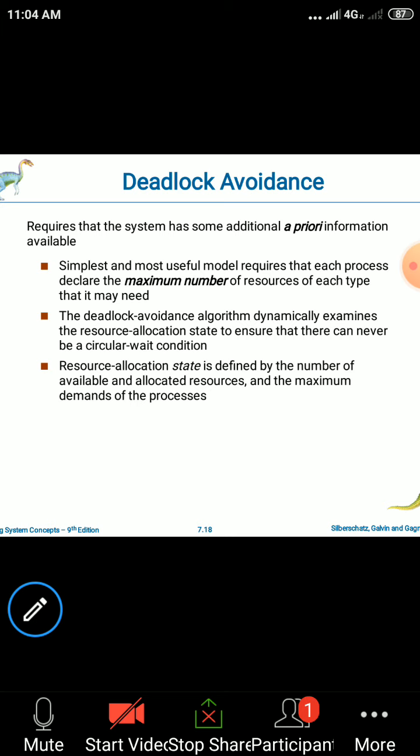That information should be given by each process in advance. Once the information is given, whenever the processes request resources, we check whether the requested resources will be allocated to the process or not, depending on the availability of the resources, means how many resources are available and how many are currently held by the process. And if the resources are allocated, whether the system will enter into a deadlock situation or not. By considering these things, only then the resources will be allocated to the requested processes. That algorithm is called the deadlock avoidance algorithm.